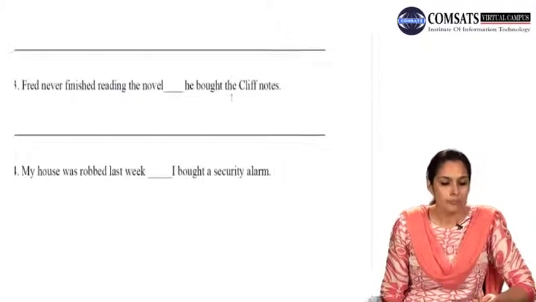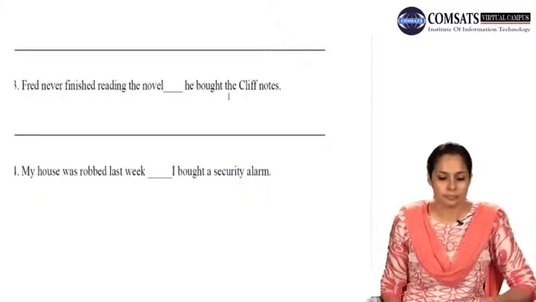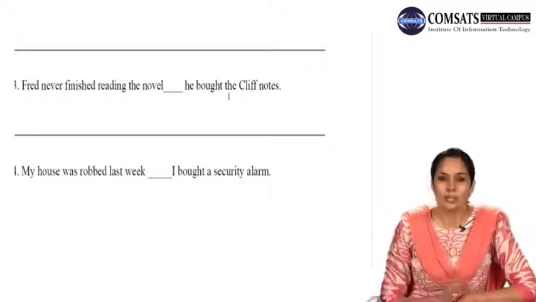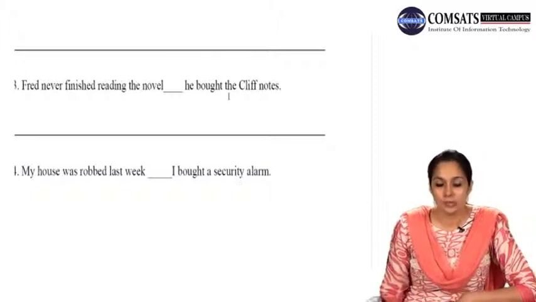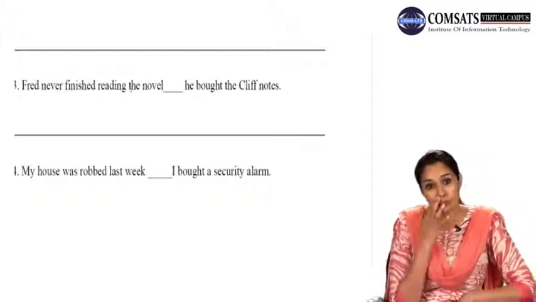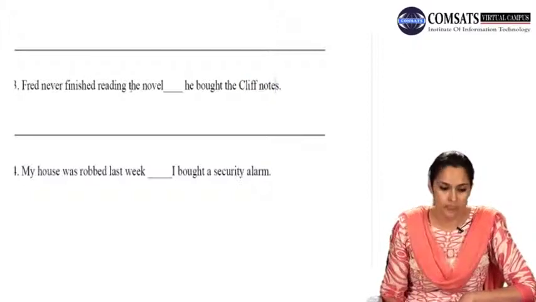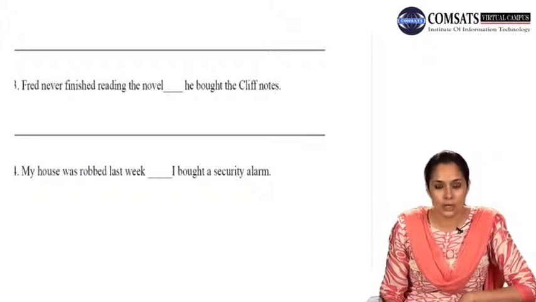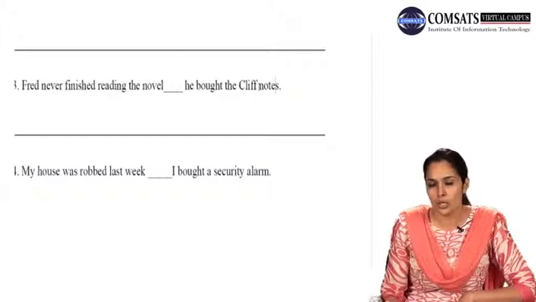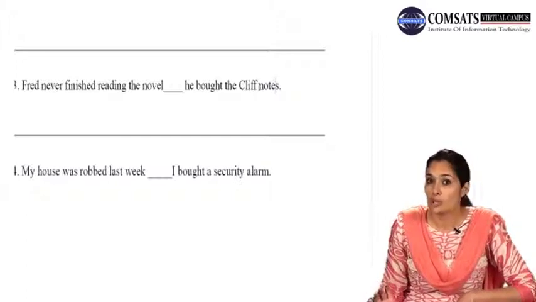Number 3, Fred never finished reading the novel. Dash, he bought the Cliff Notes. Now, if you are a very good reader of literature, you must know what Cliff Notes are, and that knowledge would help you understand कि यहाँ पे transition word जो है वो कौन सा आएगा. Now, when he was not able to read the whole novel and try to understand what it was all about, he bought the Cliff Notes.